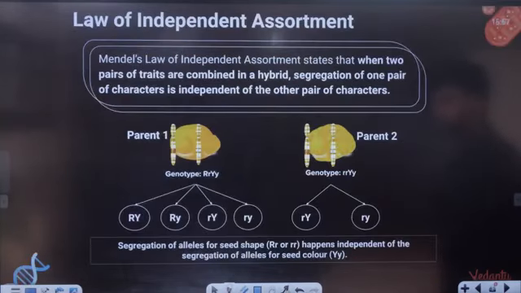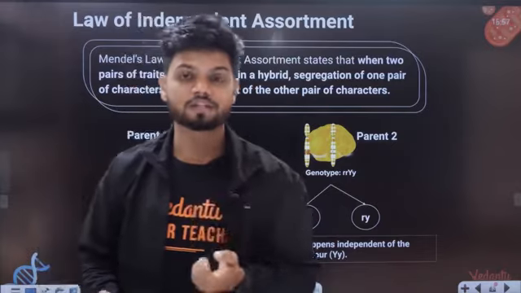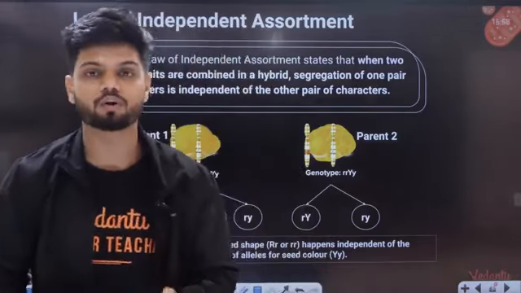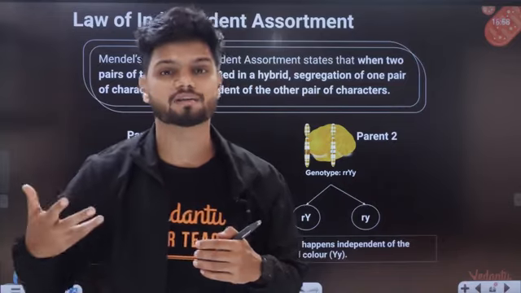Okay. Now students, with the help of this ratio, we get one law I told you, called the law of independent assortment. Now what does the law say? Understand.